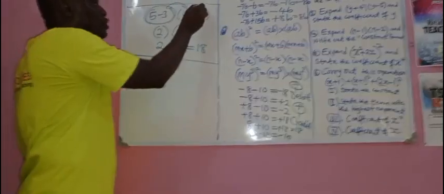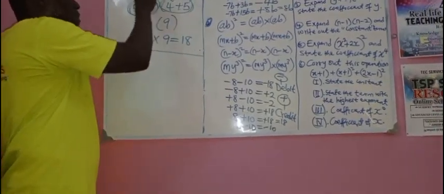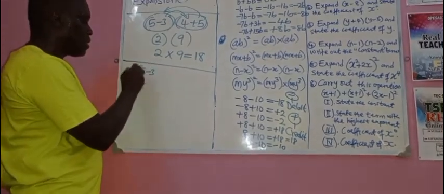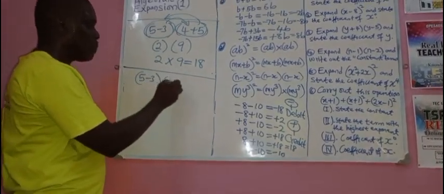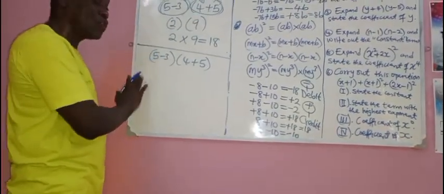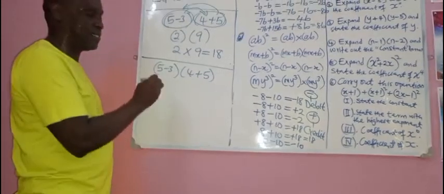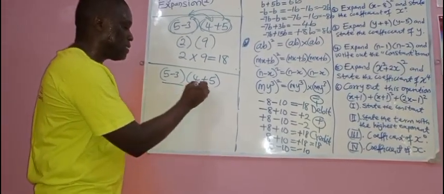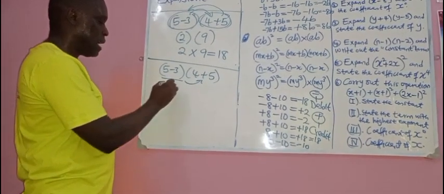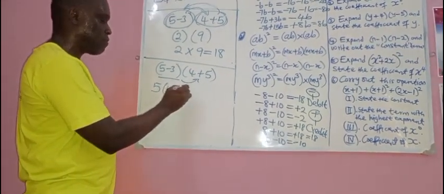Or if you like, you use this one to multiply this. Is that clear? So it means if I say 5 minus 3 into 4 plus 5, what does it mean? It means I will use this. Look up, please. Look at this. You will use this to multiply this. Do you understand? Meaning you will pick 5 times 4 plus 5.